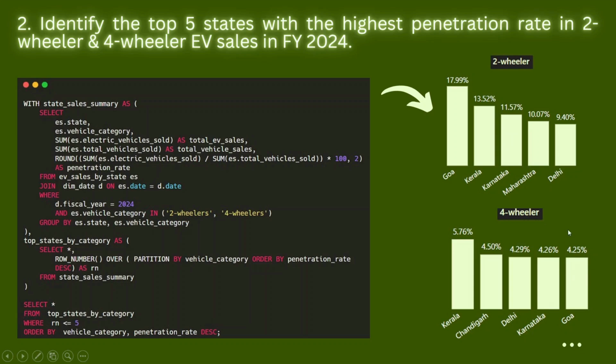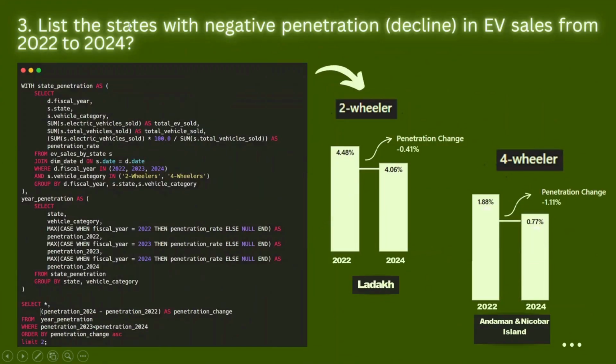Now let's look into the next question. List the states with the negative penetration decline in EV sales from 2022 to 2024. Here is the SQL query written, and this is the output shown. In the case of two-wheelers, the state of Delhi has a negative penetration change of minus 0.41% from 2022 to 2024.